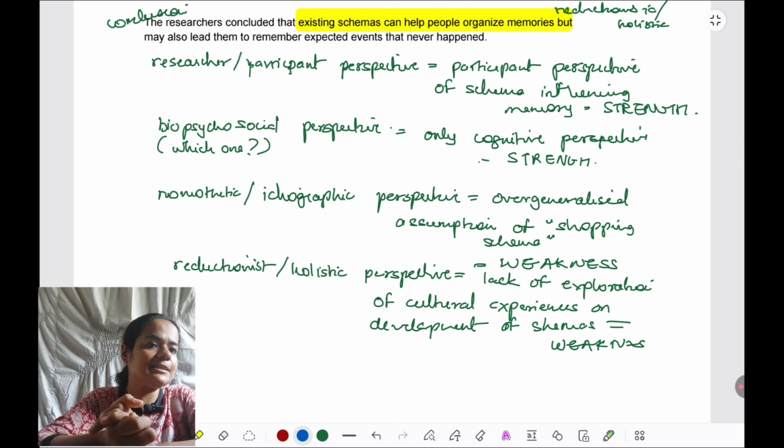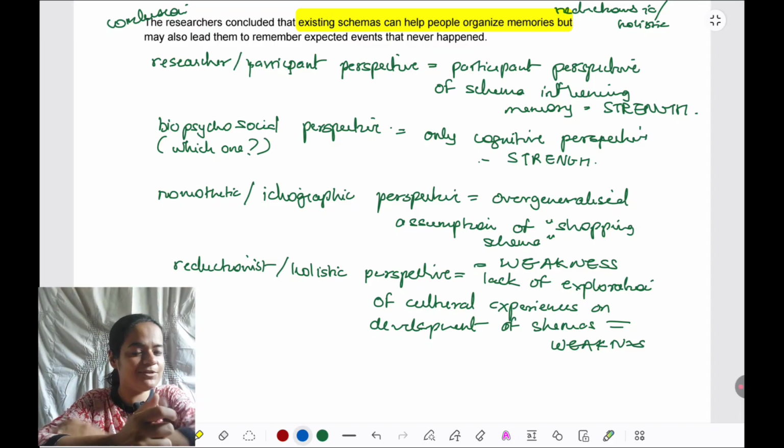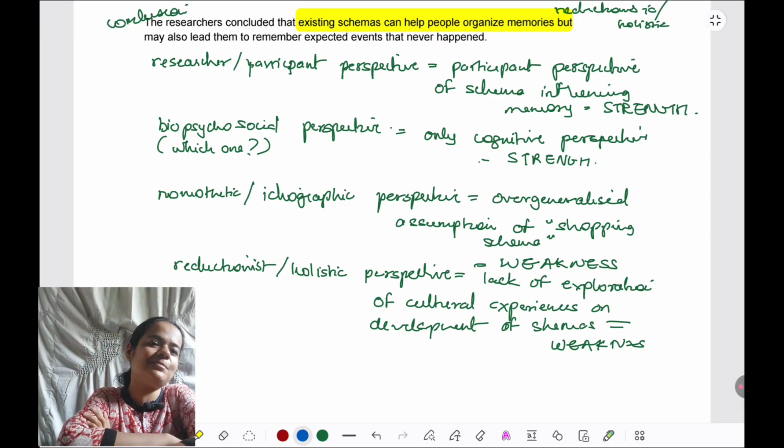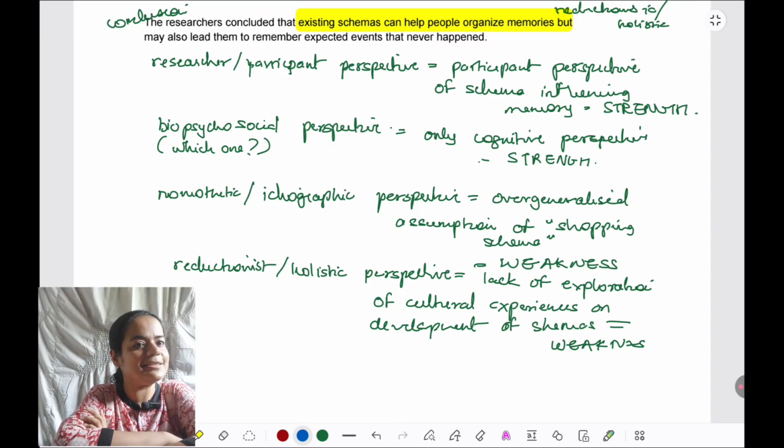In the same way that I expanded on the first point, you expand on the remaining three and see whether you're able to do it. If you're having difficulties, revise the content, revise the concepts till you're able to do it to get a full 7 in the paper. So I wish you all the best with your practice, and I'll see you very soon